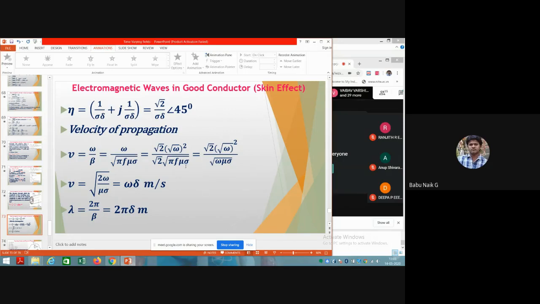So this is the wave in a good conductor. Up to this point, for any medium that the wave travels in, once the uniform plane wave travels in any medium, we need to find out the velocity, the attenuation constant, propagation constant, phase constant, intrinsic impedance, and finally the wavelength. All this depends on the medium the wave is traveling in.